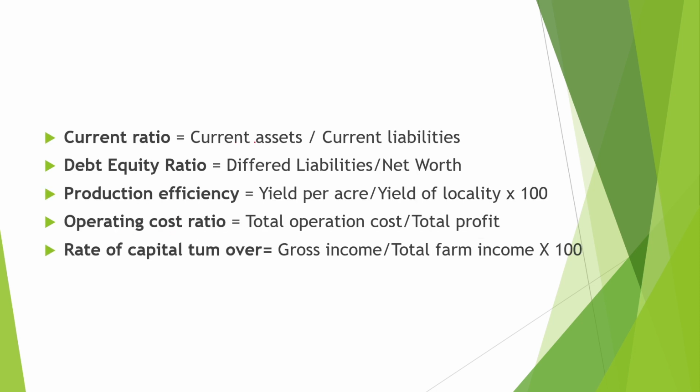Now the current ratio equals current assets divided by current liabilities. The ideal current ratio is 2:1. Next is debt equity ratio. It equals deferred liabilities divided by the net worth. Next is production efficiency. It equals yield per acre divided by yield of locality into 100. Next, operating cost ratio. It equals total operation cost divided by total profit. And the last is rate of capital turnover, which equals gross income divided by total farm income multiplied by 100.